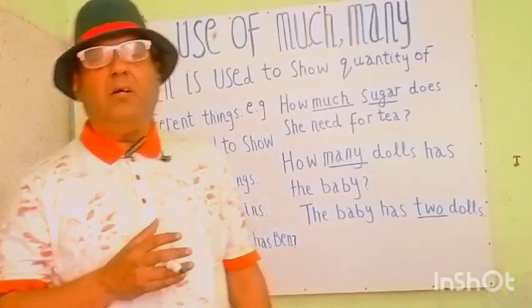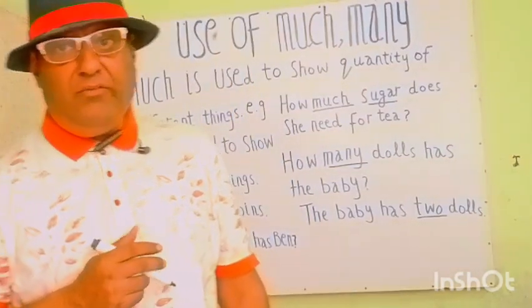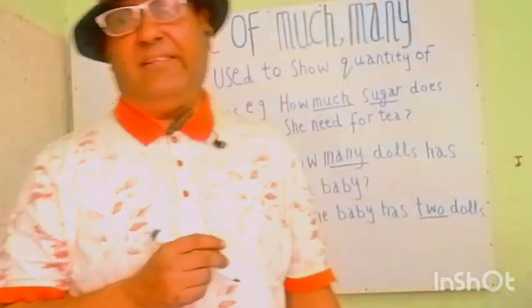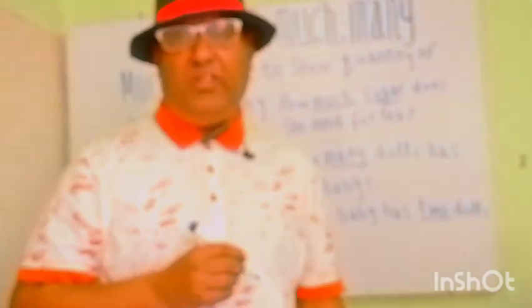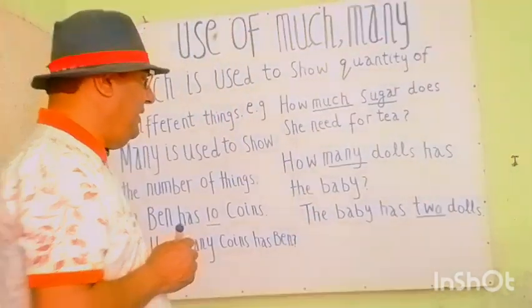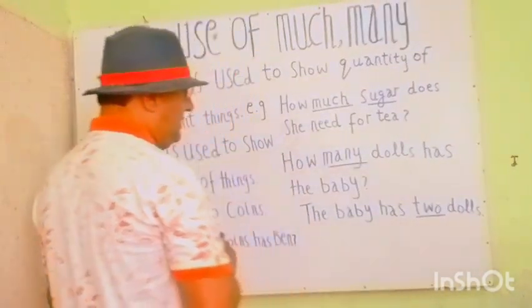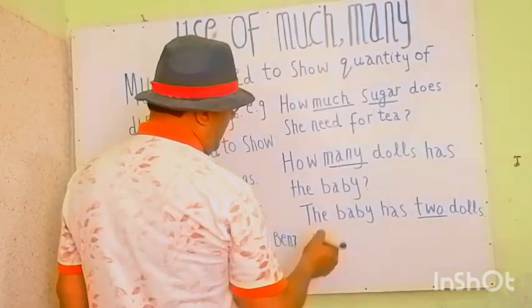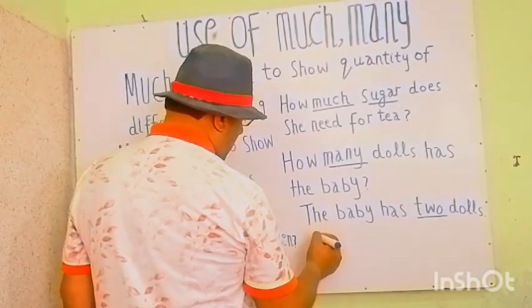Dolls is a plural noun, and 2 is an adjective that explains the dolls. 2 dolls. So the baby has 2 dolls. Let's set another example.